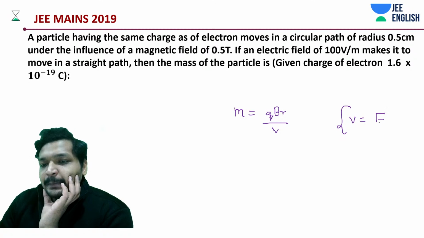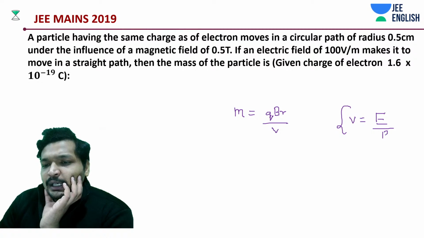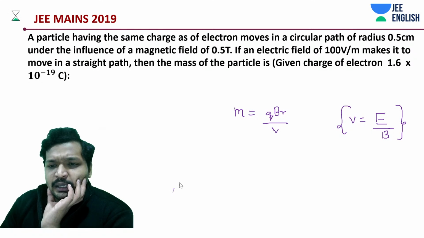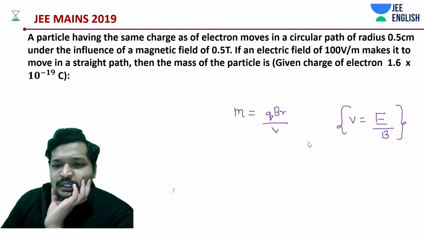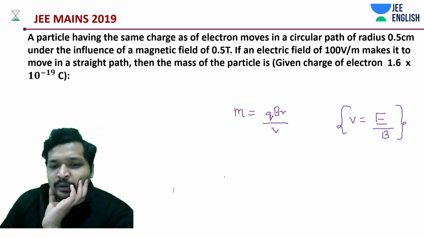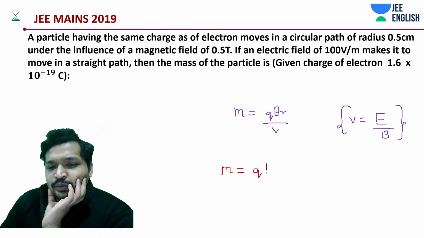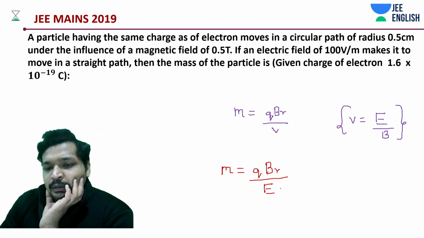E by B. Let's substitute the value at the end so that we don't make any mistake. Now let's start working around this problem. And mass is equal to Q into B into R divided by E by B.